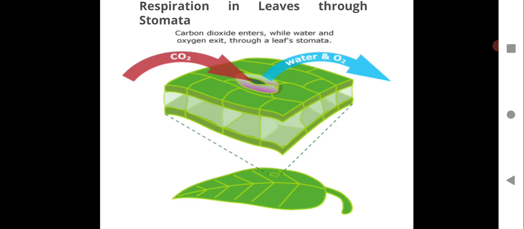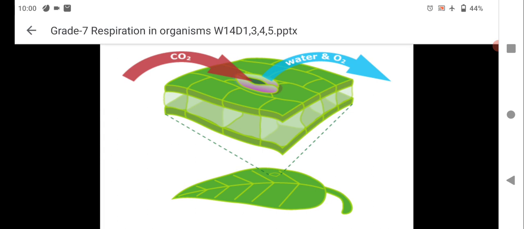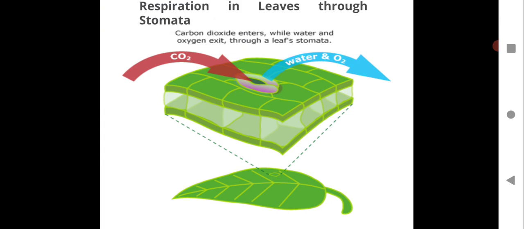Respiration in leaves through stomata: when you highly magnify a part of a leaf, you will see the stomata, those fine pores, become visible to you, and it looks like this. What actually happens, as you can see in the diagram, is that carbon dioxide enters while water and oxygen exit through a leaf stomata.